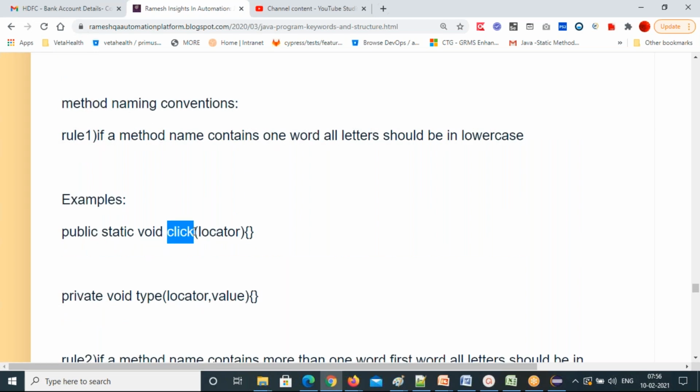All one word, all letters in lowercase only. Type method, one word, all letters in lowercase only. So this is the first rule for creating methods. If the method name has one word, how to write? All letters should be in lowercase.